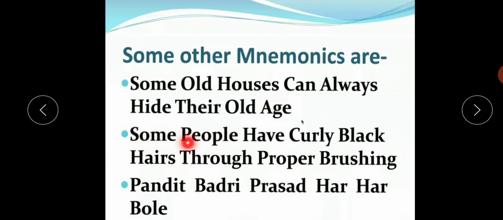Similarly, another mnemonic is: Some People Have Curly Black Hair Through Proper Brushing. Some People: sine will be equal to P for perpendicular, H for hypotenuse. So sine will be equal to perpendicular upon hypotenuse. Cos, C for cos, will be equal to base upon hypotenuse, and tangent will be equal to perpendicular upon base. Or the very popular mnemonic used in our surroundings is Pandit Badri Prasad Har Har Bole.